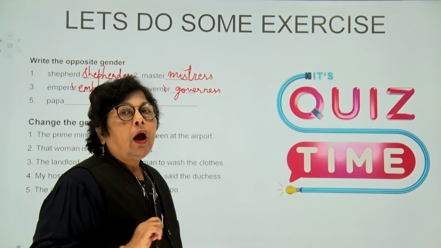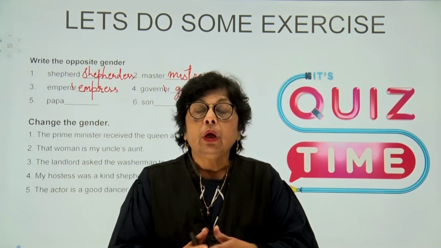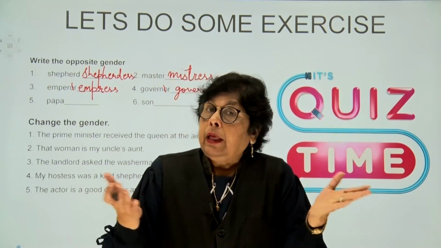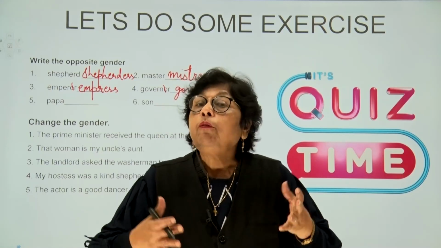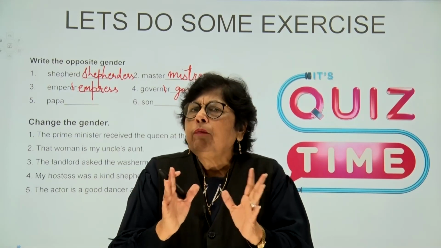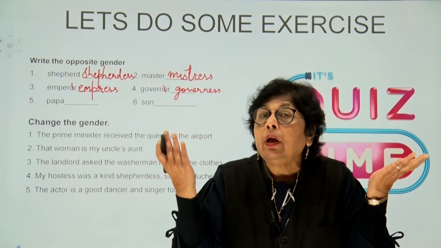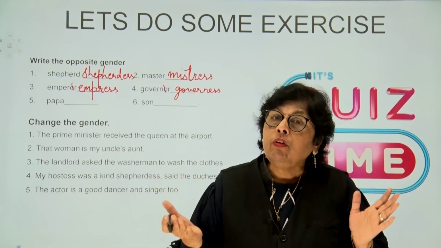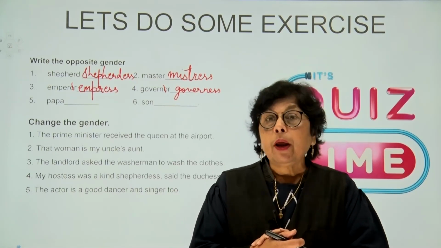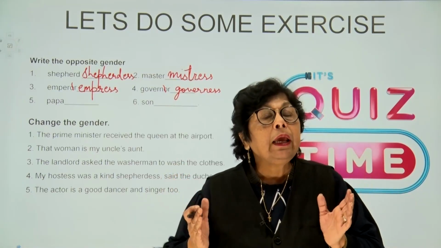But children, I really need to tell you something. When we are talking about the governor of a particular place, if it is a male, then too it is called a governor. If it is a female, still it is called a governor. Now, let me give you an example of the Prime Minister. There was Indira Gandhi, a female, who was the Prime Minister of a country. Well, she was not called Prime Minister-ish, children. She was called the Prime Minister. Similarly, when we have